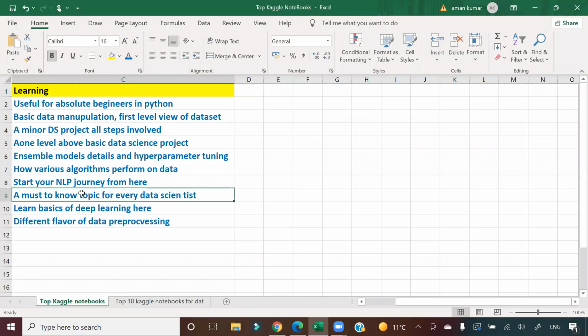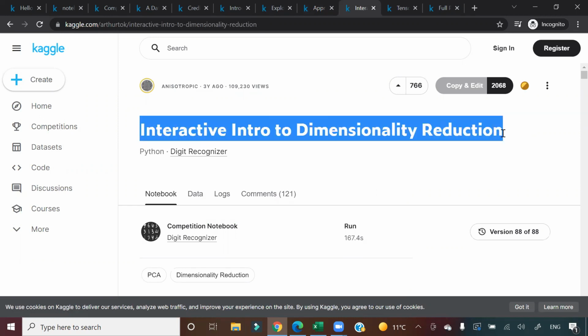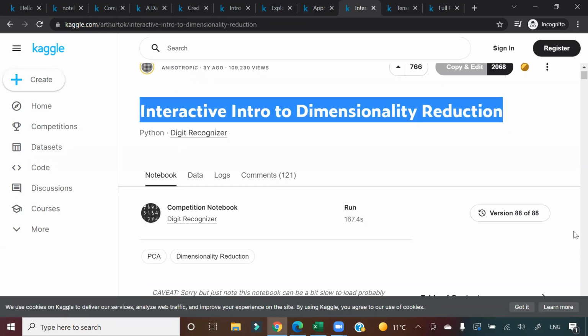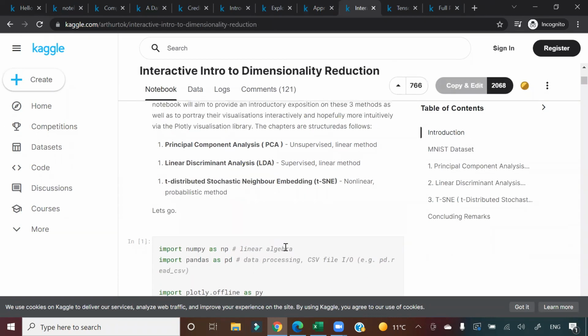Next notebook, a must-know topic for every data scientist. So why have I put it like this? This topic is interactive intro to dimensionality reduction. So dimensionality reduction, all of you must be knowing, there are various ways to do dimensionality reduction: PCA, LDA, and TSNE. Okay.